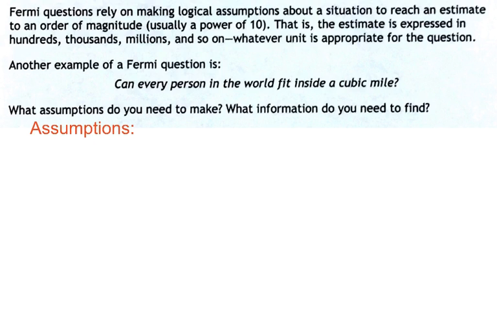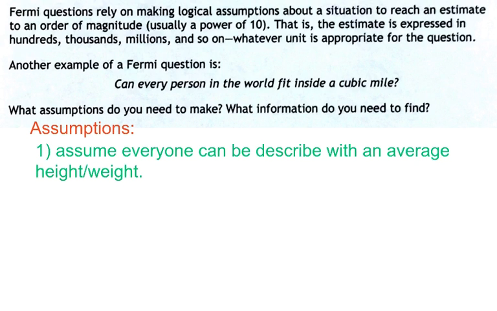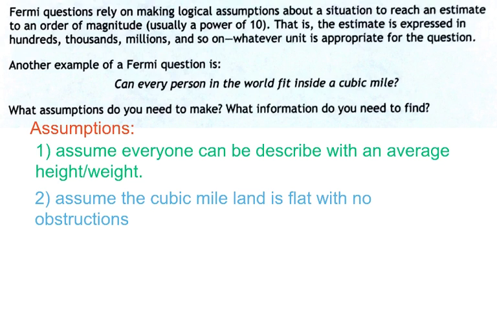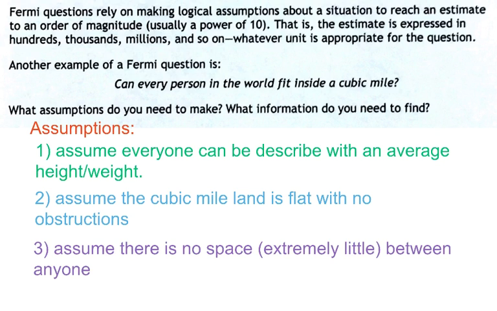So here we have some assumptions. First assumption I will make, assume that everyone can be described with an average height or weight. Second, I will assume the cubic mile land is flat with no obstructions, no hills, no buildings, just flat land. And third, we'll assume that there is no space or extremely little space between anyone. There might be more assumptions you could make, but these are the ones that you might create when trying to answer this Fermi question.